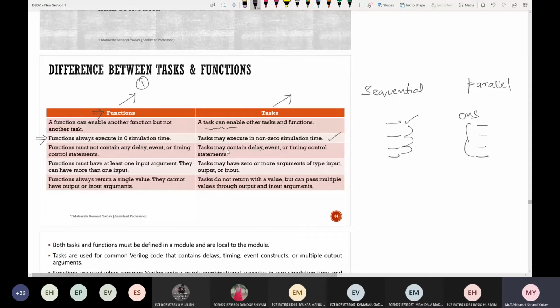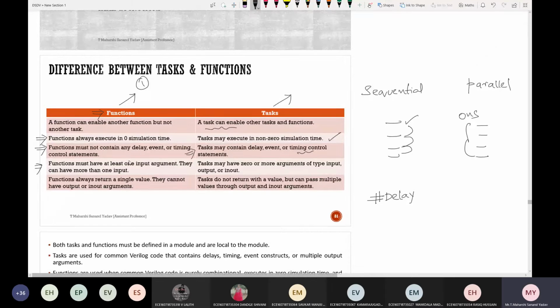Next, functions must not contain any delays, event or timing control statements. So in functions, you should not use the delay concept. There should not be any concept of delay. Whereas in tasks, you can use all this. You can use delays, you can use events, and at the same time, you can use timing control statements also.